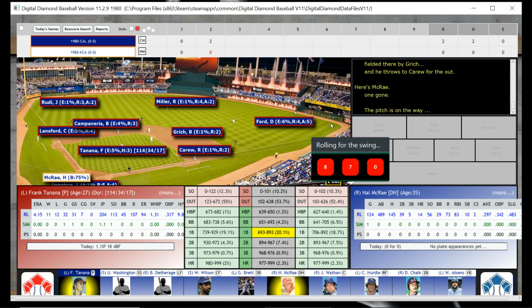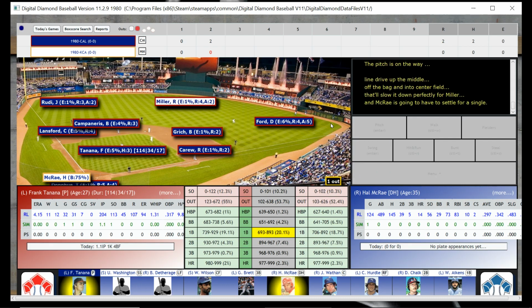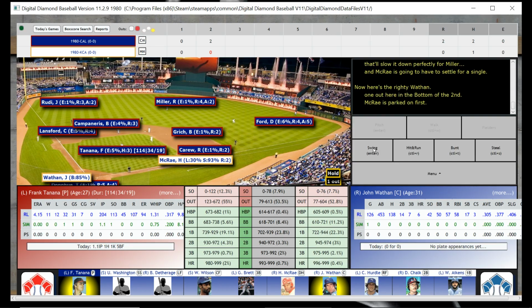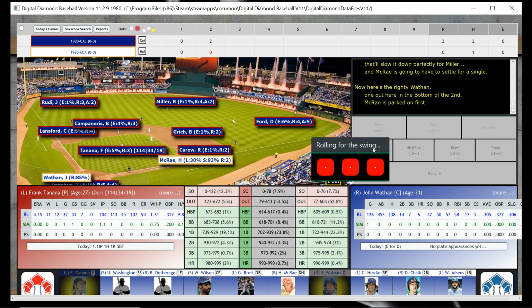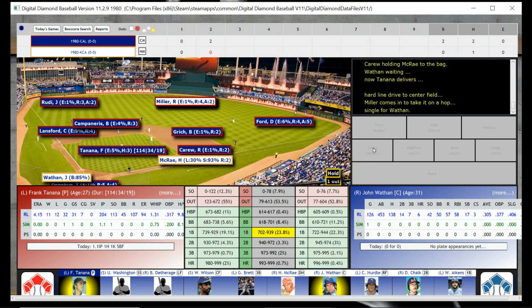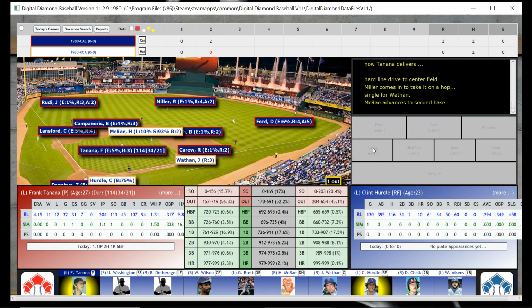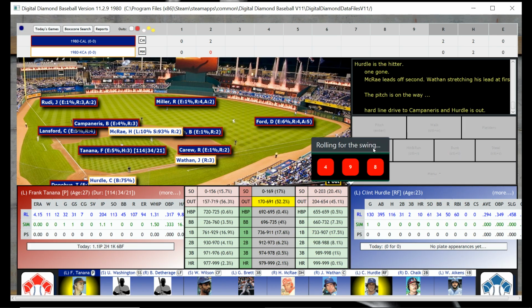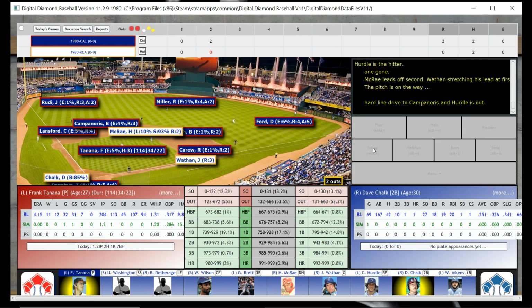I think, did we get a guy on? I don't even remember if we got a guy on. That's going to be a single, though. Hal McRae is aboard. Now we know that, so we do have a guy on. And here is John Wathen, the catcher. And he's going to hit a single. So with one out, we have runners at first and second. And Clint Hurdle, the right fielder, is up. We got a bad corner outfielders with Dethridge and Clint Hurdle.